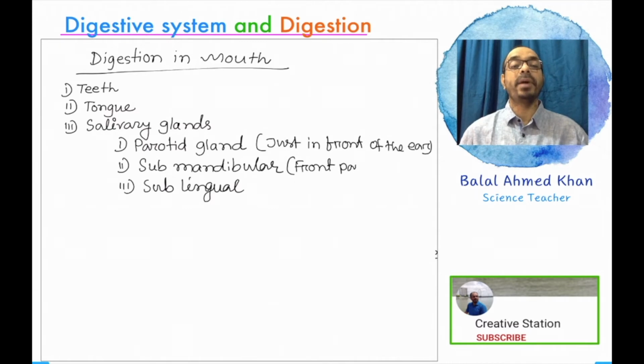And the second salivary gland is the submandibular. It's located in the mandibular region, in the front and lower part of the tongue. There is one pair of salivary glands that secrete salivary juice. And the sublingual glands are located on both sides of the tongue, beneath the tongue.